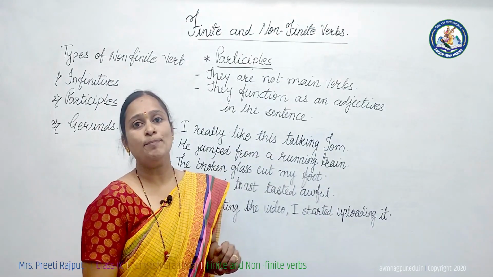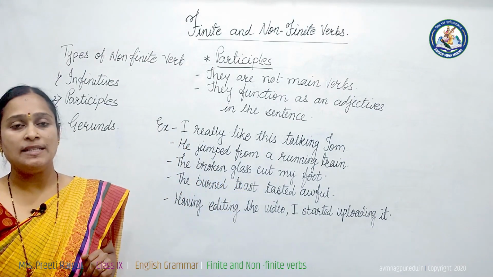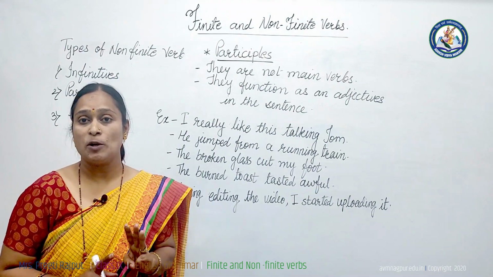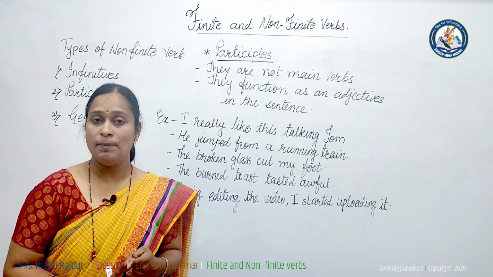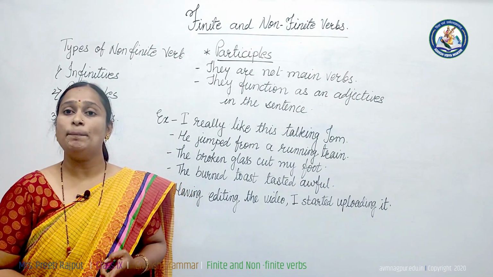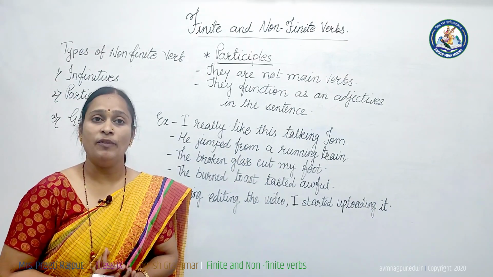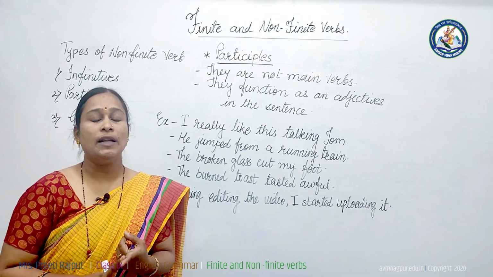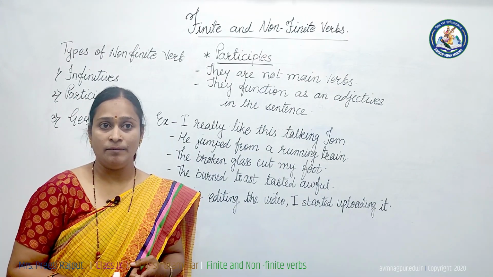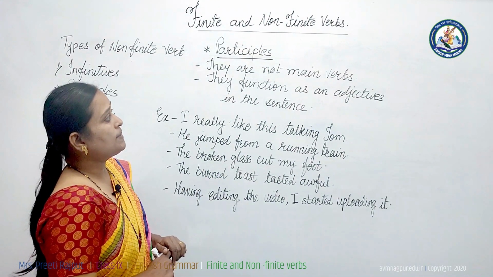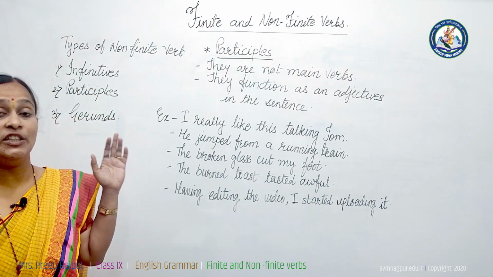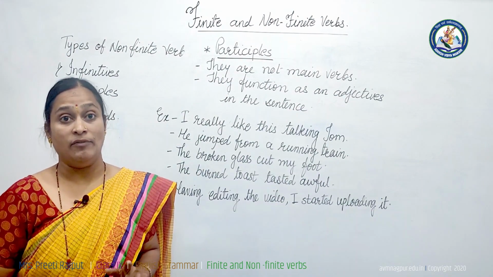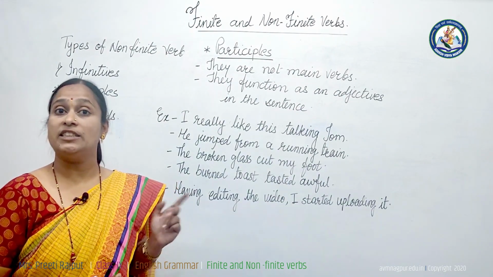Now let us move towards participles. What are participles? Participles are not the main verb in the sentence. There are three types of participle, that is present participle, past participle and perfect participle. Present participle comes with the inflection "ing". Past participle comes with "ed", "en". Participles are not main verbs in the sentence. They function as adjectives in the sentence. They do not act as the main verb. They act as adjectives in the sentence.